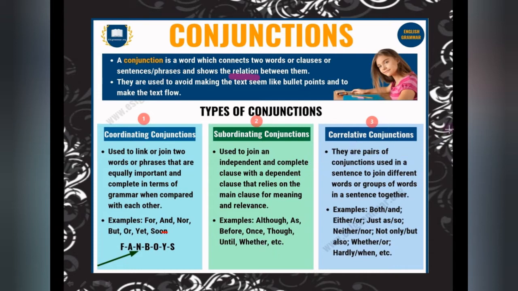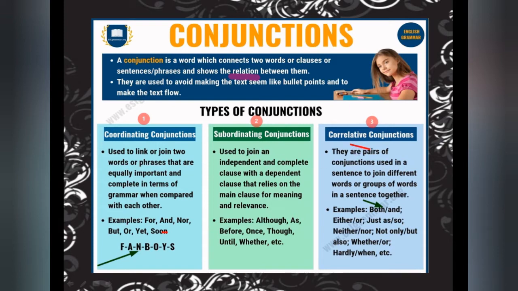Correlative, the main important point you have to keep in mind is that they are pairs. They are pairs of conjunctions used in sentences to join different words or groups of words together. For example, both and, either or, just as so, neither nor, not only but also, whether or, hardly when. We have done scarcely then. So these are there.